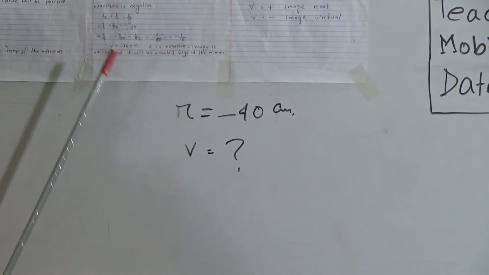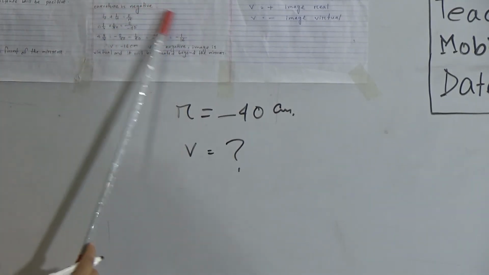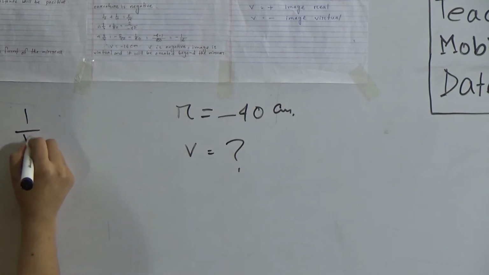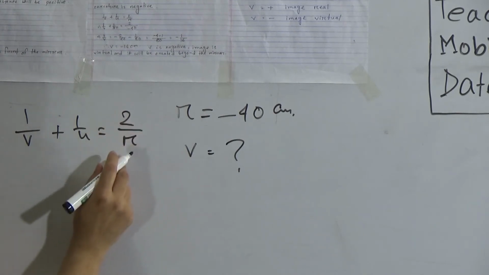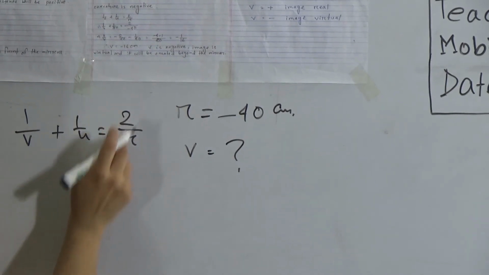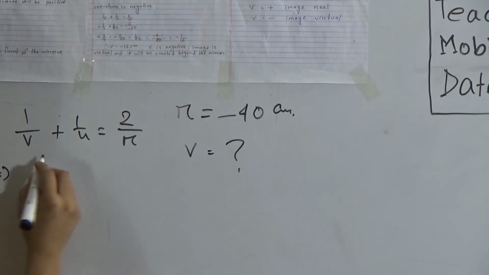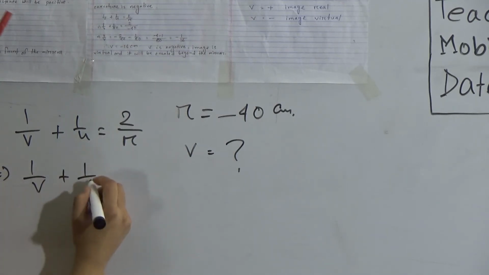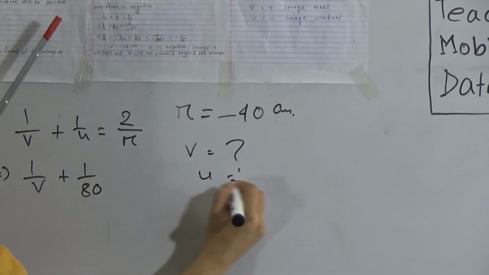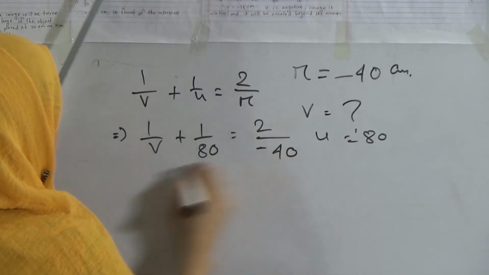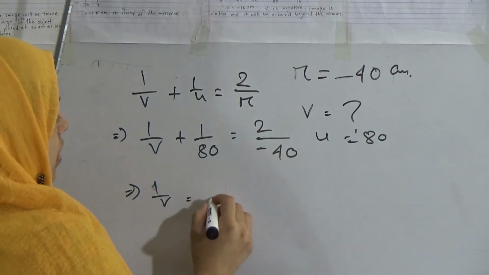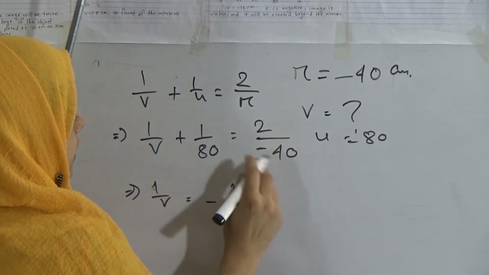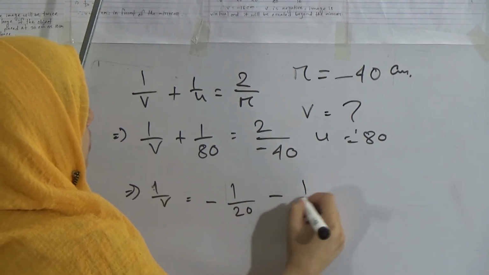Now the mirror is convex, so the radius of curvature is negative, so we write 1 by v plus 1 by u equals 2 divided by r. 1 by f, that means f equals r by 2, that's why we write 2 divided by r. Here u is given as 80 centimeter, and 2 divided by r means minus 40. So we find the value of v: v equals minus 1 divided by 20 minus, it will be minus 1 by 80.